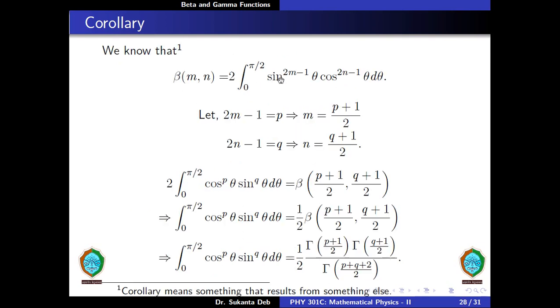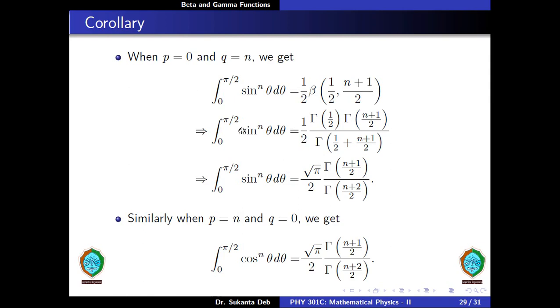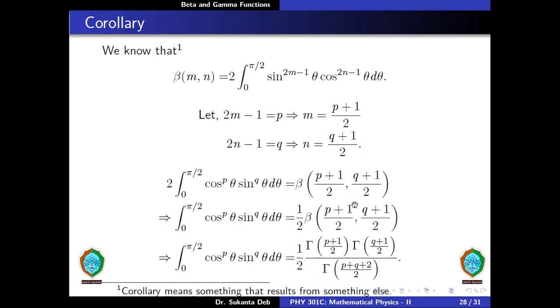Now let us see that when we put p is equal to 0 and q is equal to n in this expression, then what we get is integral from 0 to pi by 2 sine to the power n theta d theta is equal to half of gamma half into gamma of n plus 1 by 2 divided by gamma of half plus n plus 1 by 2, and therefore this integral from 0 to pi by 2 sine to the power n theta d theta is equal to square root of pi by 2 into gamma of n plus 1 by 2 divided by gamma of n plus 2 by 2.